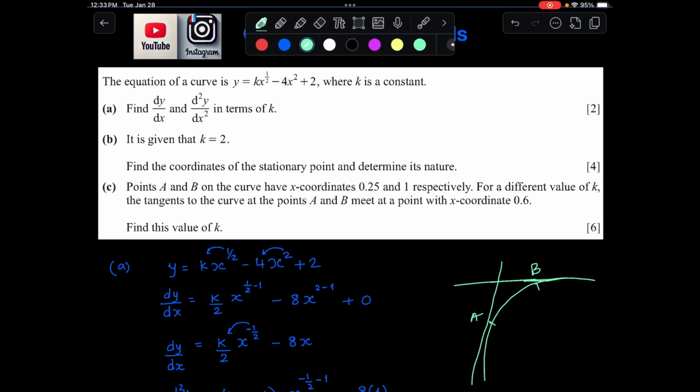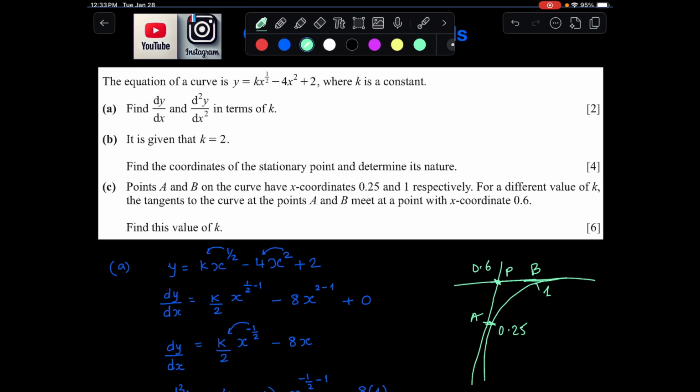So this one is at x equal to 0.25, and this one is at 1, A and B, and these meet at a point where the x coordinate is 0.6. Okay, so let's say point P. The x coordinate of this point is 0.6. We need to find the value of k for it.